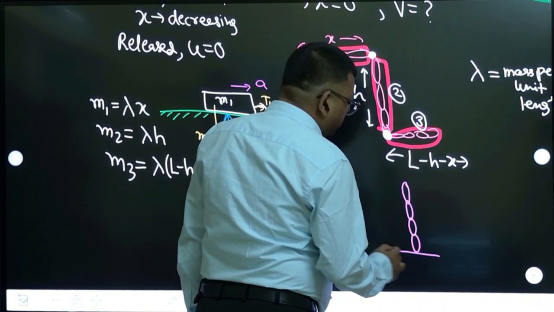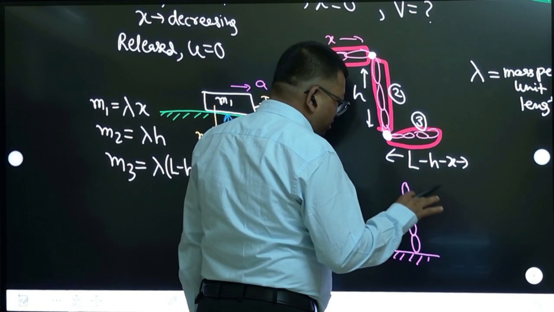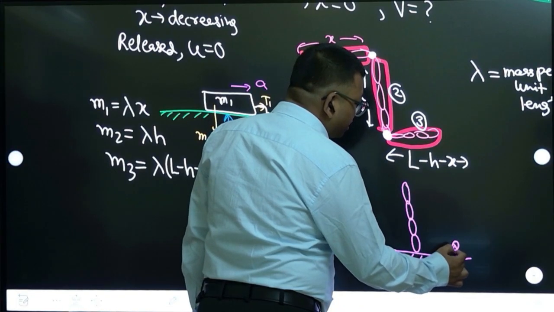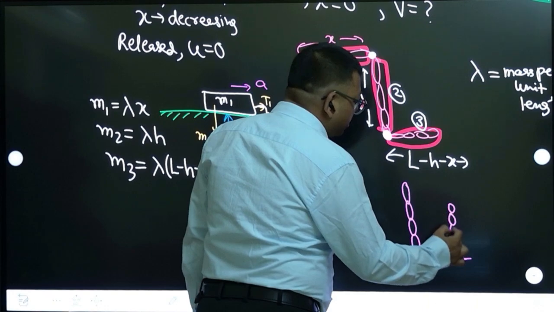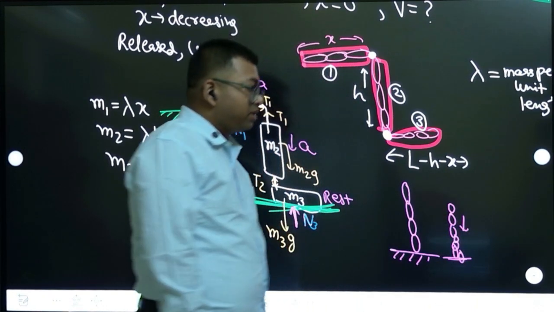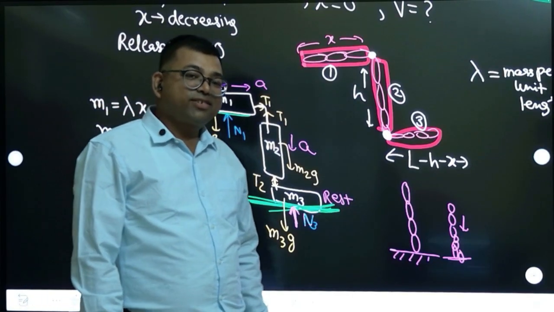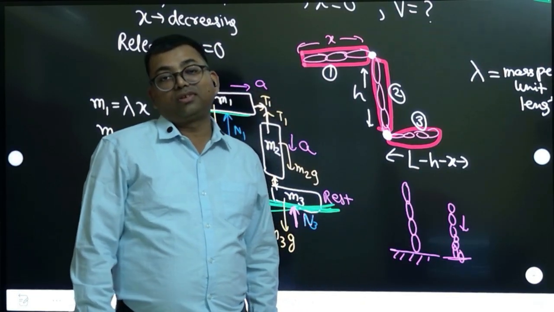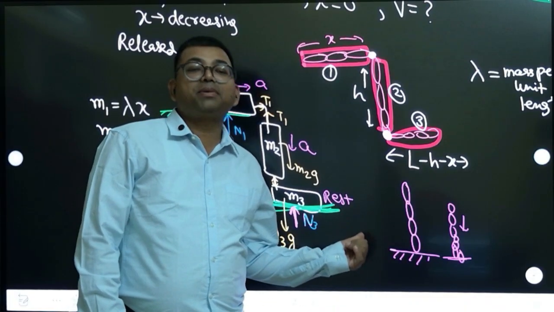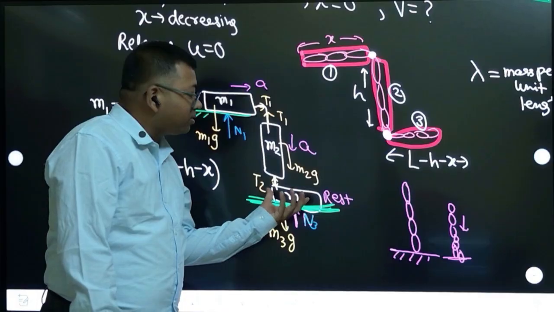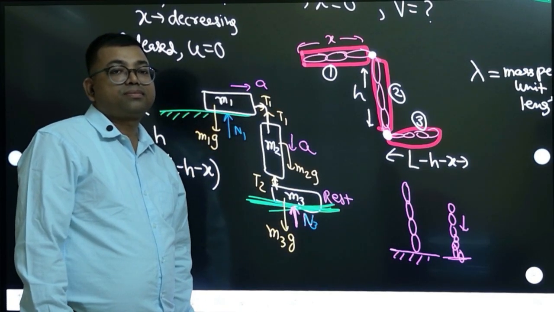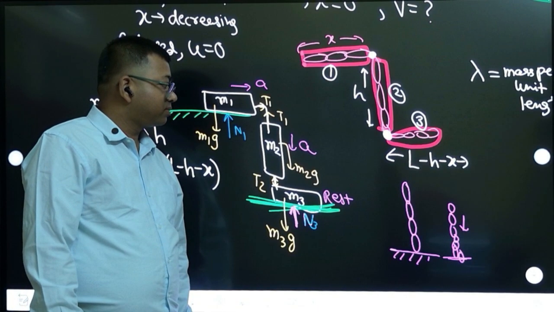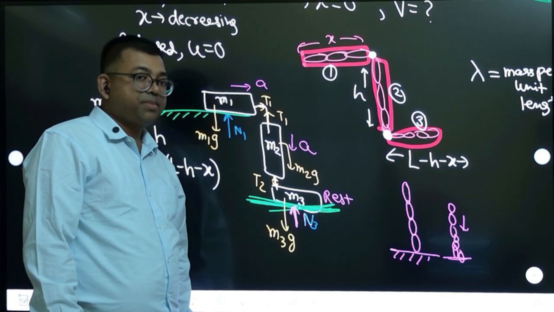And suppose if you try to release this chain, some portion of this chain will come on the ground. They will be at rest, but another portion will still be moving. It is possible. It is not a rigid body. So the chain is not a rigid body. Some part can be moving, other part may not be moving. That can happen in the chain, and that is what is happening here. The entire process is happening in that tube.